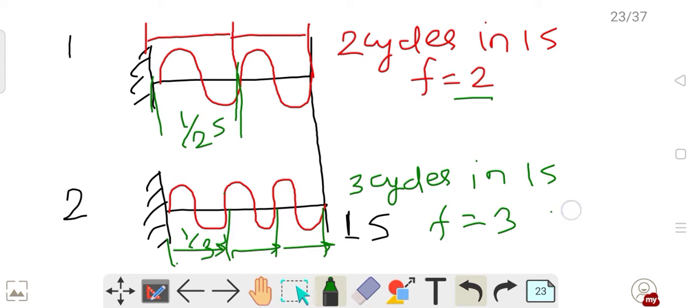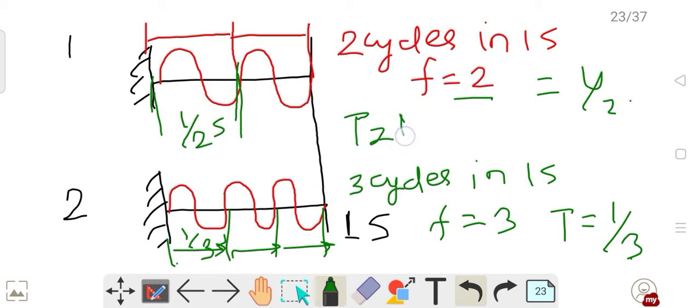So time period is nothing but 1/3 here and here 1/2. And what are 3 and 2? 3 and 2 are nothing but frequency. So time period is nothing but 1/frequency. Got my point? I hope it is clear. So now the basic recall of the wave is completed.